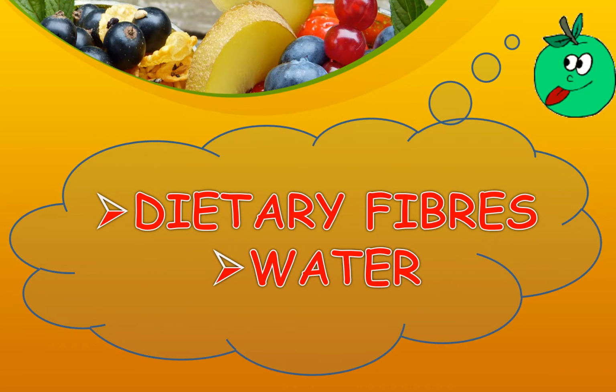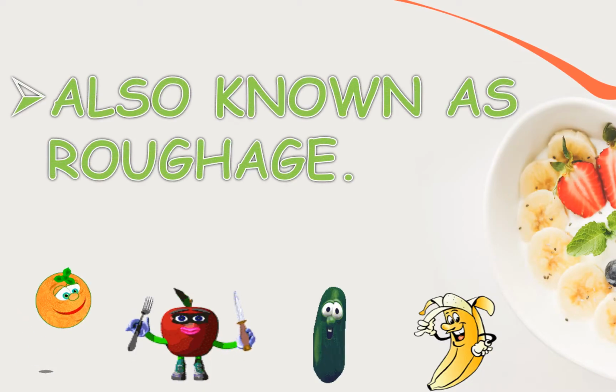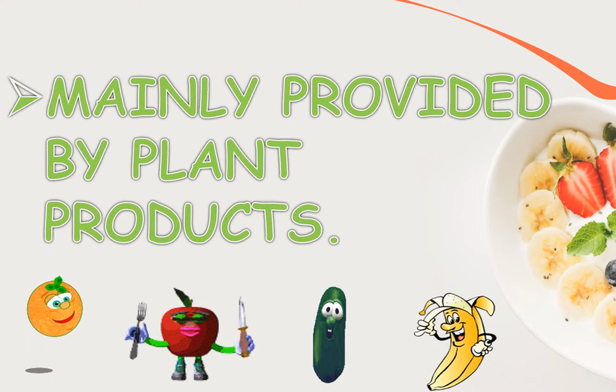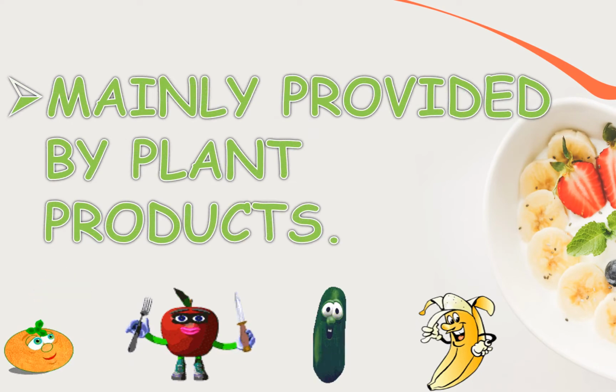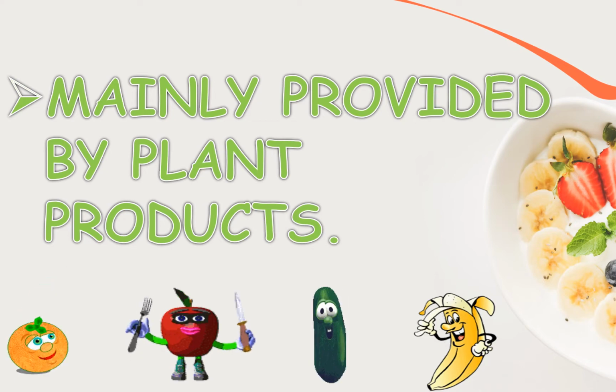Besides major nutrients, our body needs dietary fibers and water. Dietary fibers. It is also known as roughage. It is mainly provided by plant products in our food.